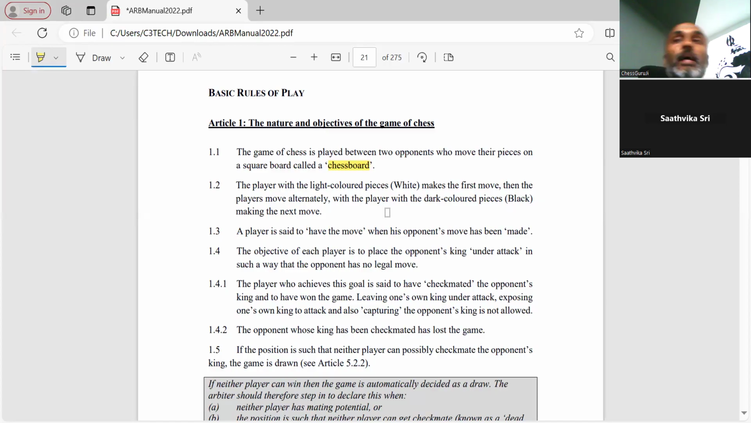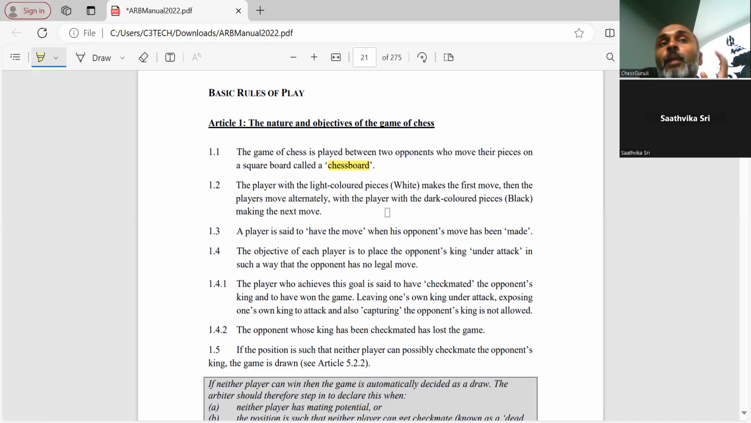So what if black plays the first move? Let's go to that later. White makes the first move, then the players move alternately, with the player with the dark colored pieces, black, making the next move. So what if white makes two moves, or black makes two moves? That's what we'll be dealing with later. This article just gives us an idea about the chessboard. There are two opponents, one with white pieces and the other with black pieces, or in other words, light colored pieces and dark colored pieces.